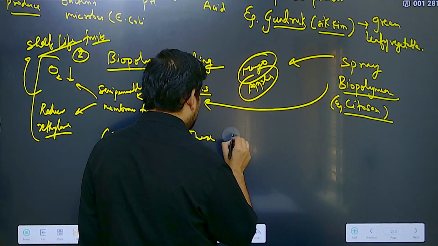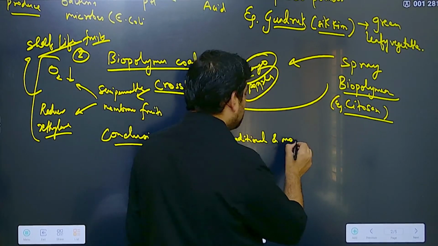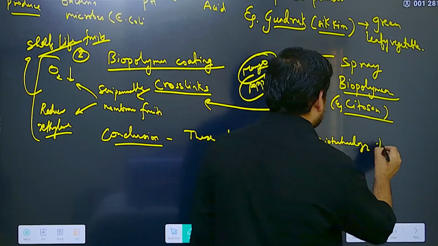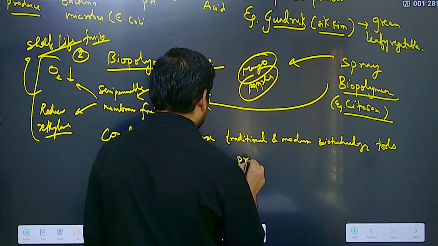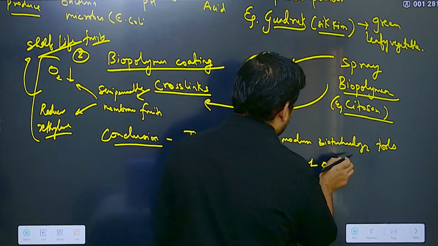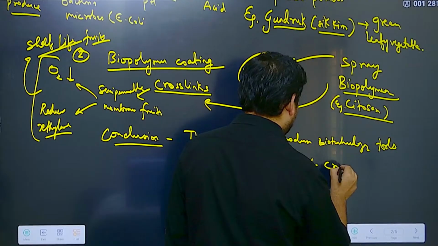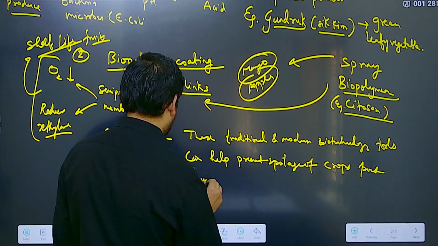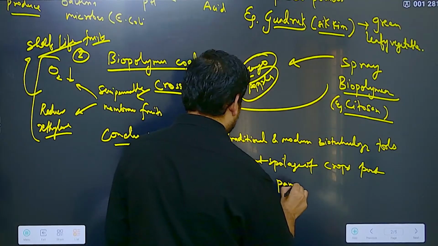Traditional, because fermentation, for example, is a very traditional technique. This traditional and modern biotechnology tools can help prevent spoilage of crops post harvest and prevent panic selling.